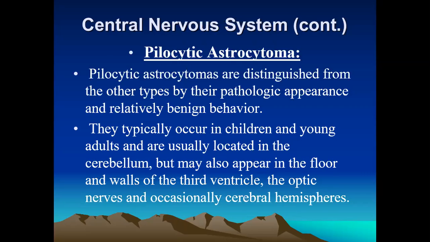So these are some features. The regions involved by this tumor can also include the third ventricle.